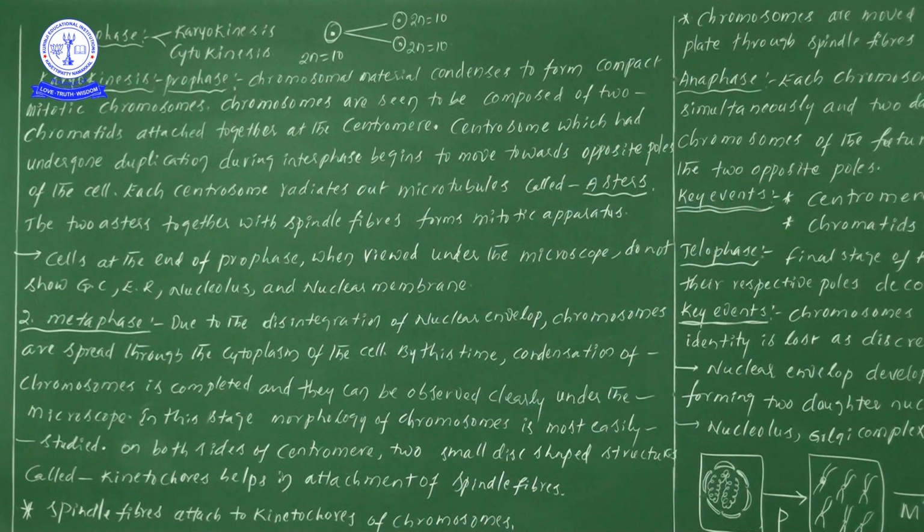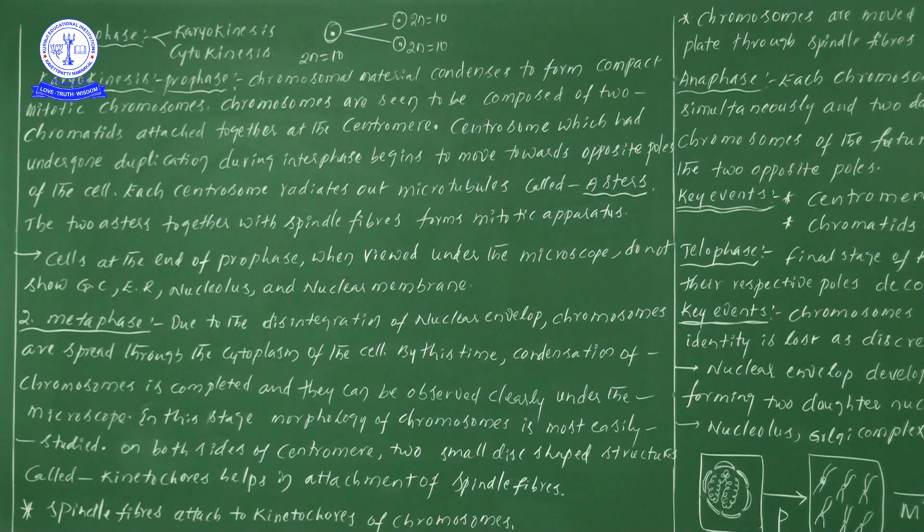So the duplication of a centrosome takes place in interphase itself, but it starts to move towards the opposite poles, and that process takes place in prophase.